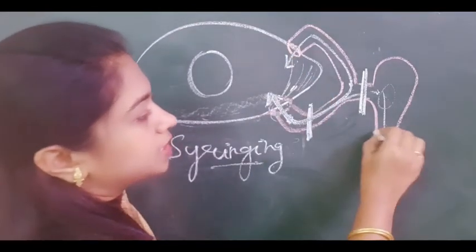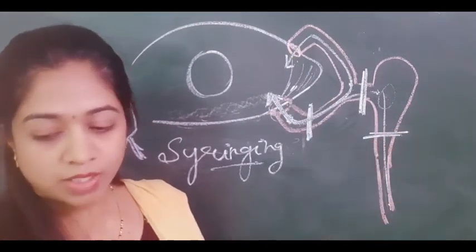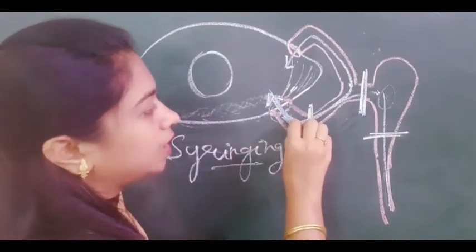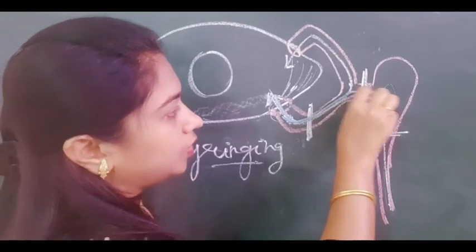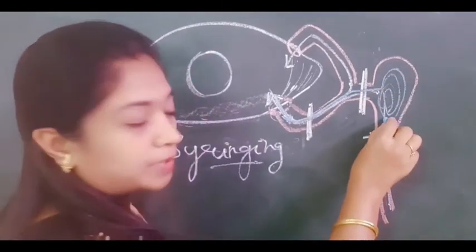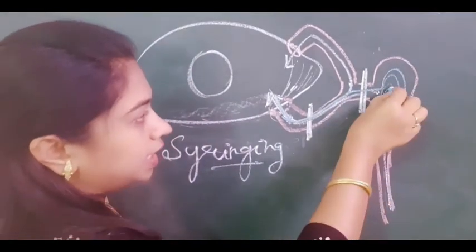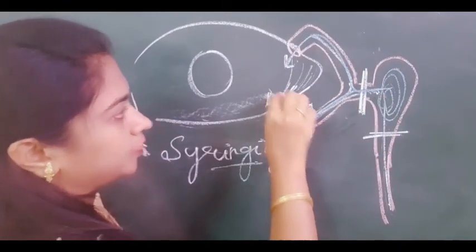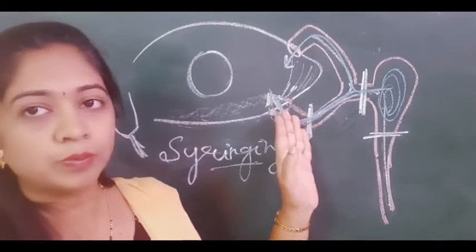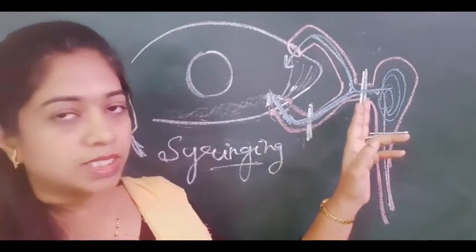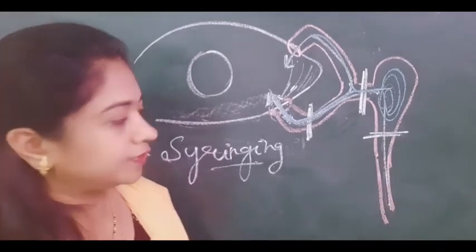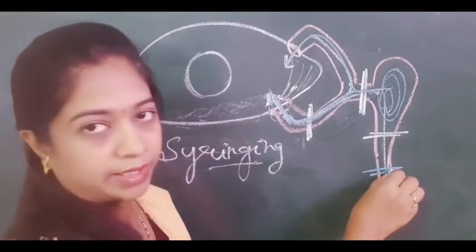The third site of obstruction is in the lacrimal sac area. You are injecting the fluid through the punctum, the fluid comes to the common canaliculus and fills the lacrimal sac. But since there is no space for drainage, it will come out through the upper punctum as well as the lower punctum. So the fluid is coming from both puncta if there is obstruction at the end of the lacrimal sac. The same thing will happen if there is obstruction in the nasolacrimal duct area also.